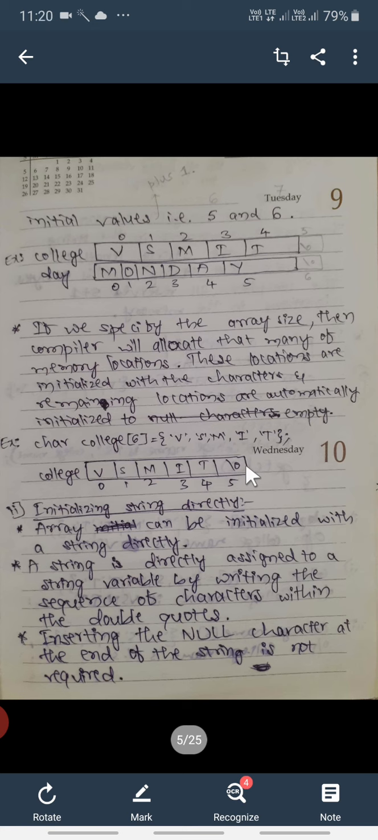Okay, next, the second method of initialization is initializing a string directly. So an array can be initialized with a string directly. A string is directly assigned to a string variable by writing the sequence of characters within double quotes, and inserting the null character at the end of the string is not required here. We will see how it is.